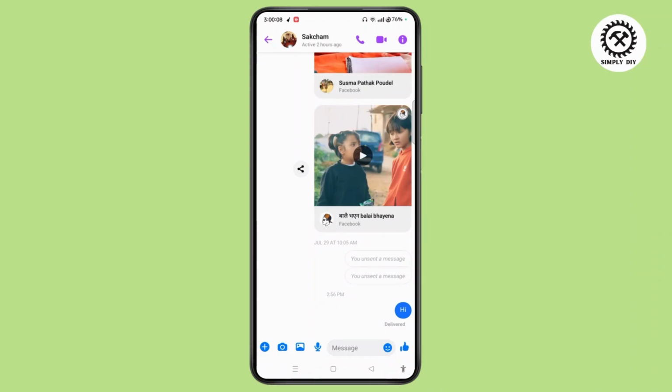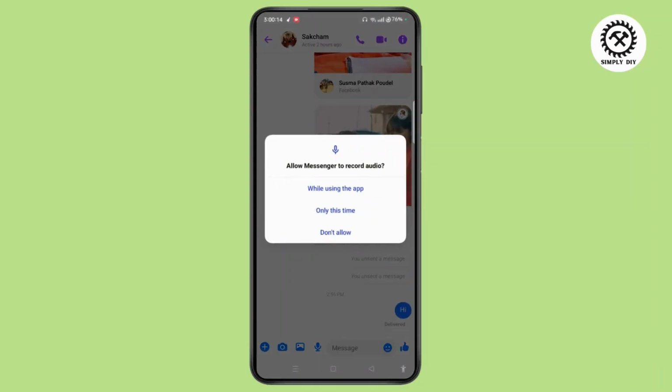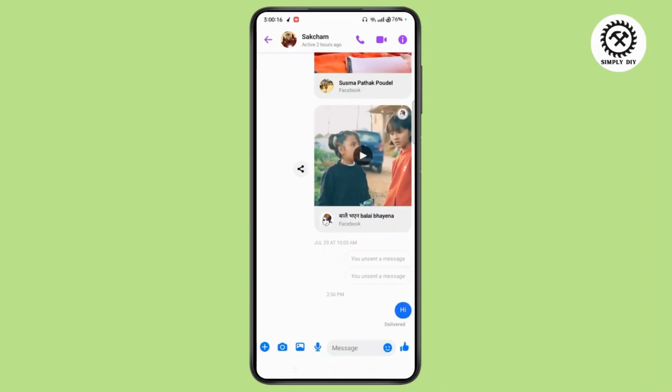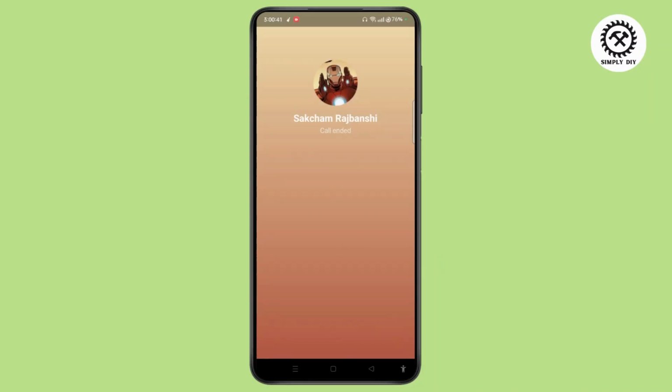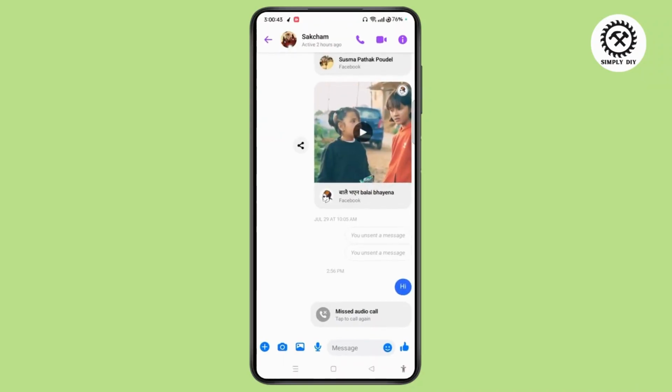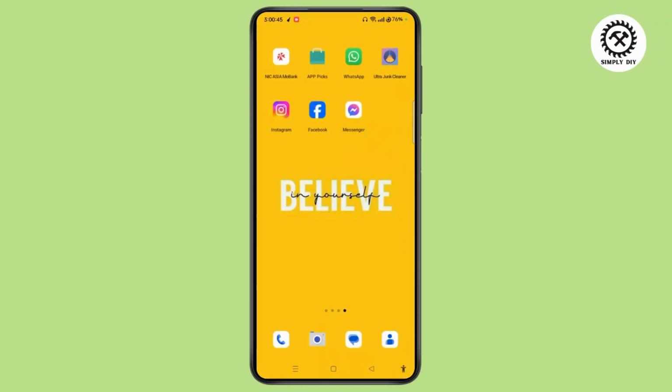When you tap on the dialer or the call button at the top of the screen and start calling, tap on while using the app. So if the person is online, then instead of calling, there will be ringing. Here that means this person is not online right now because there is no ringing sign. Instead of that, there is calling. That means if any person has this kind of feature, that means they are online on Facebook Messenger.